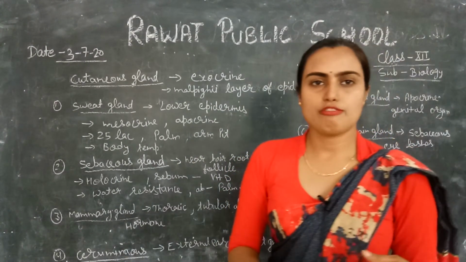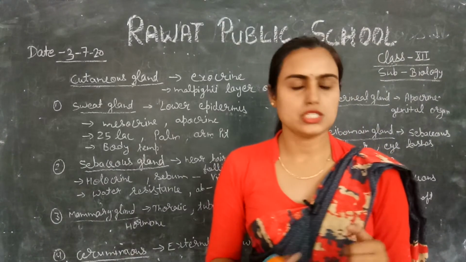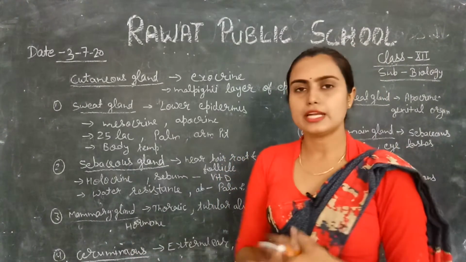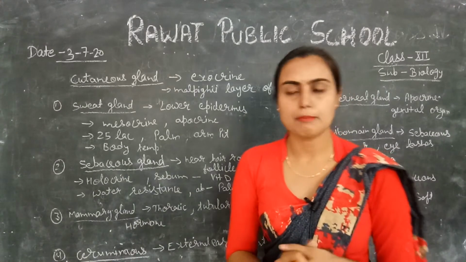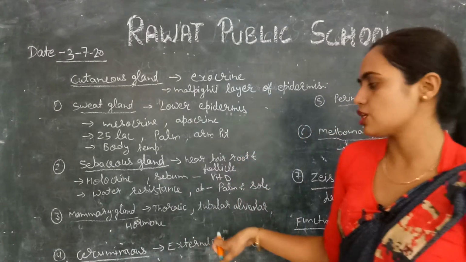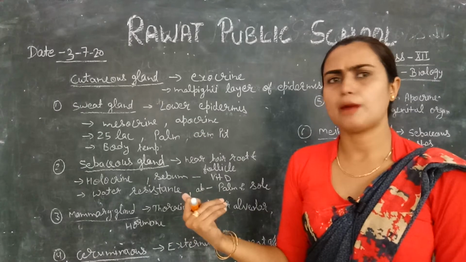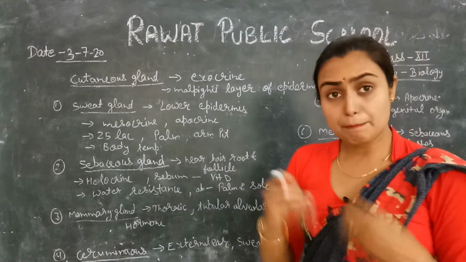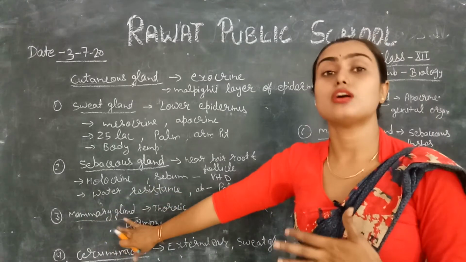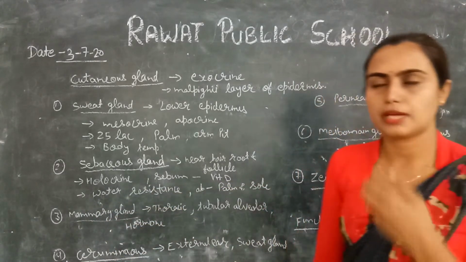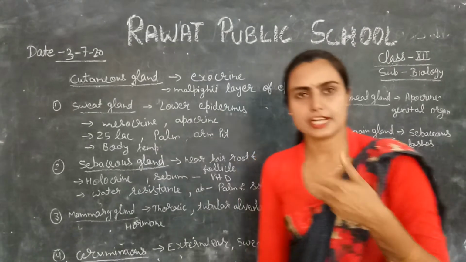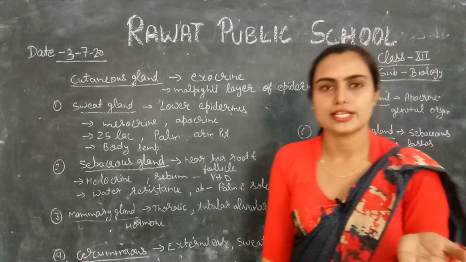But in case of male, it is rudimentary. It means it is not functional. In case of male, it is not functional, but in case of female, it is functional. You know very well because of the mammary gland. We are mammals because in mammals, mammary glands are present, so we are nominated mammals. In other words, you can say that.